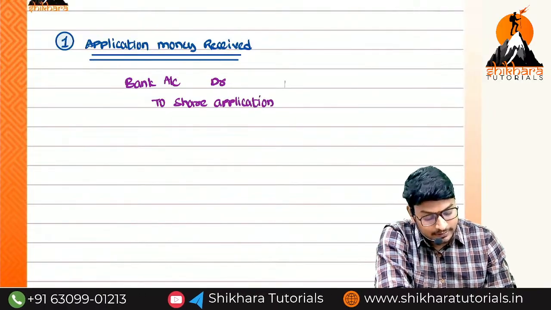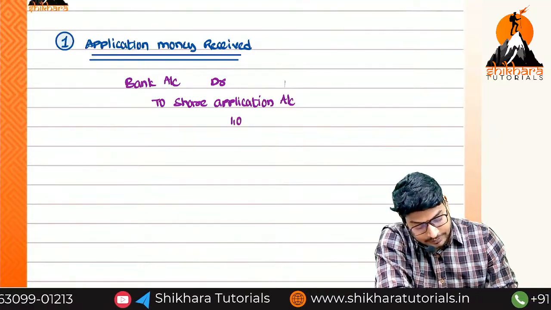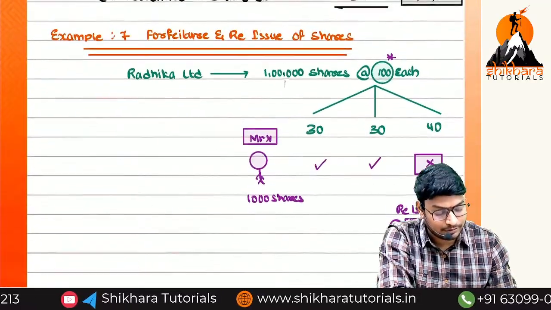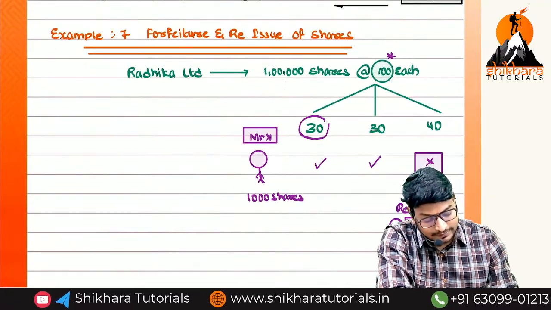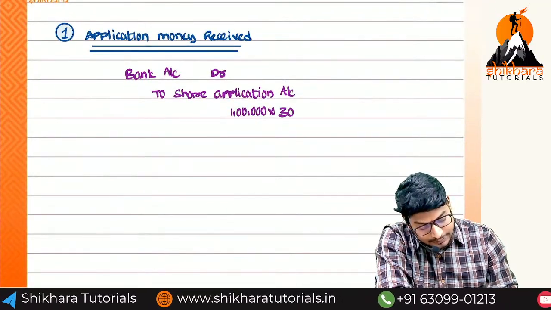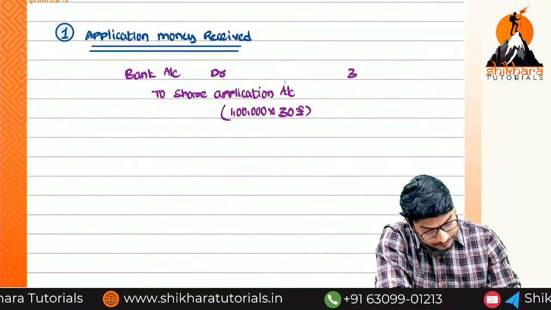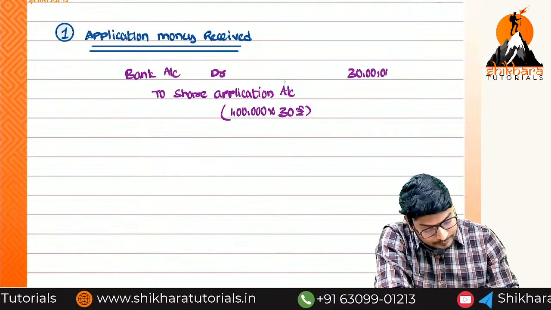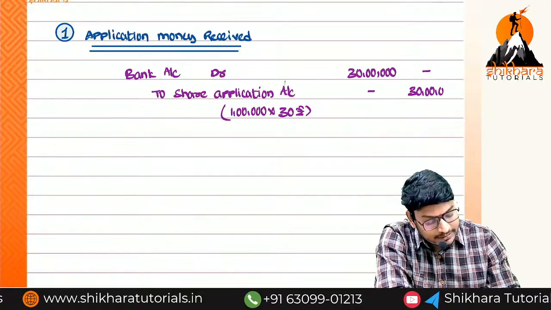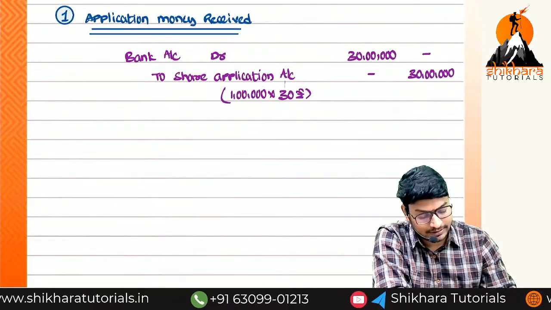Now, how many shares have we issued? 1 lakh shares we have issued. So 1 lakh into, what is the application installment amount? Rupees 30. So how much? 1 lakh into 30 rupees, that is equal to 30 lakhs. The narration is also the same. What is the narration? Being application money received. No need to write, you can understand.